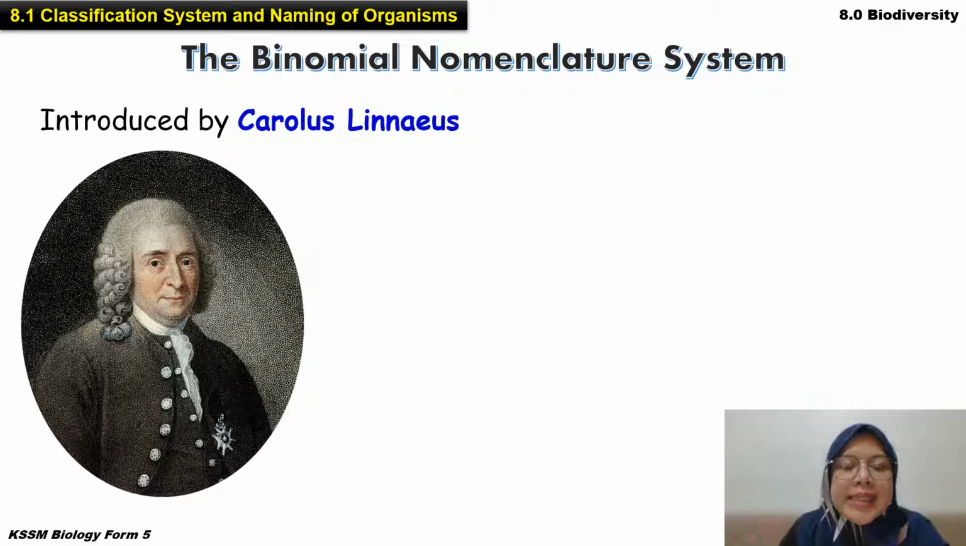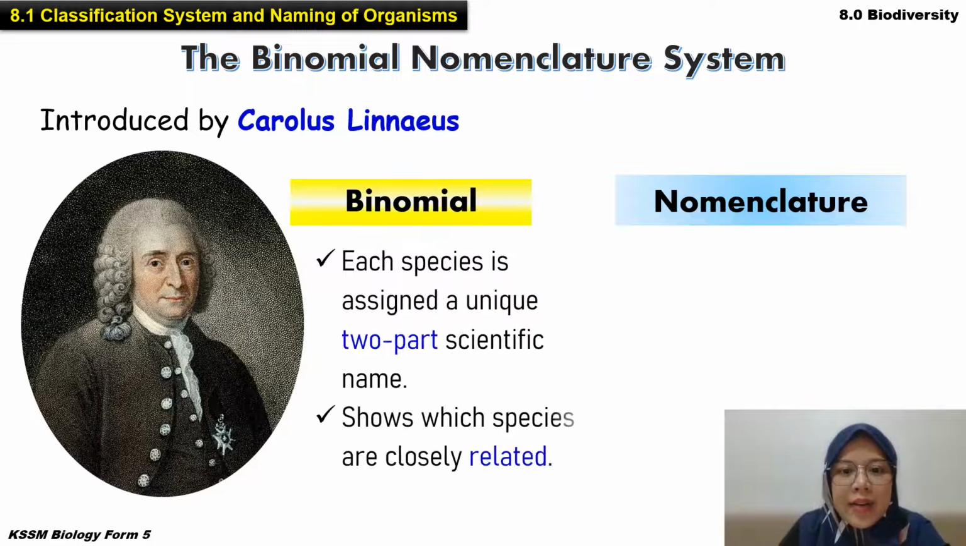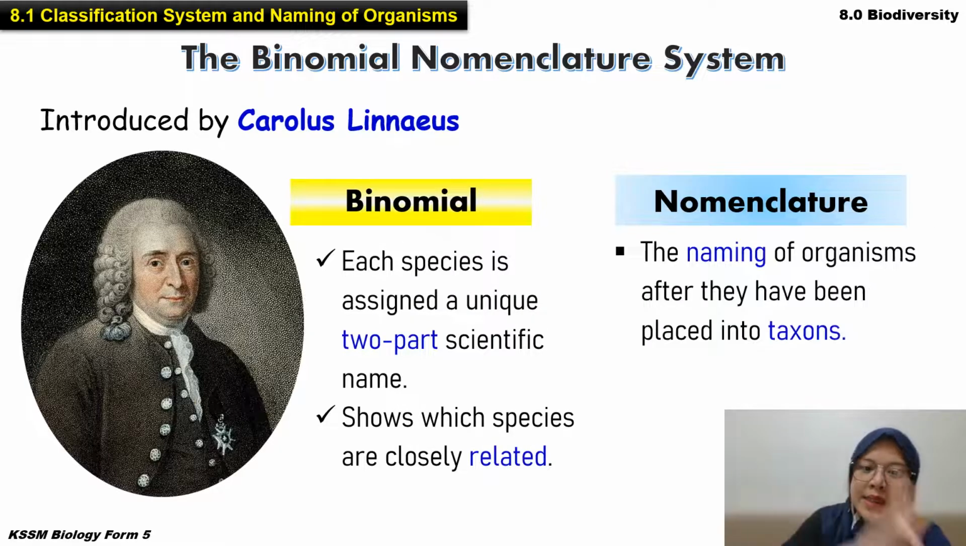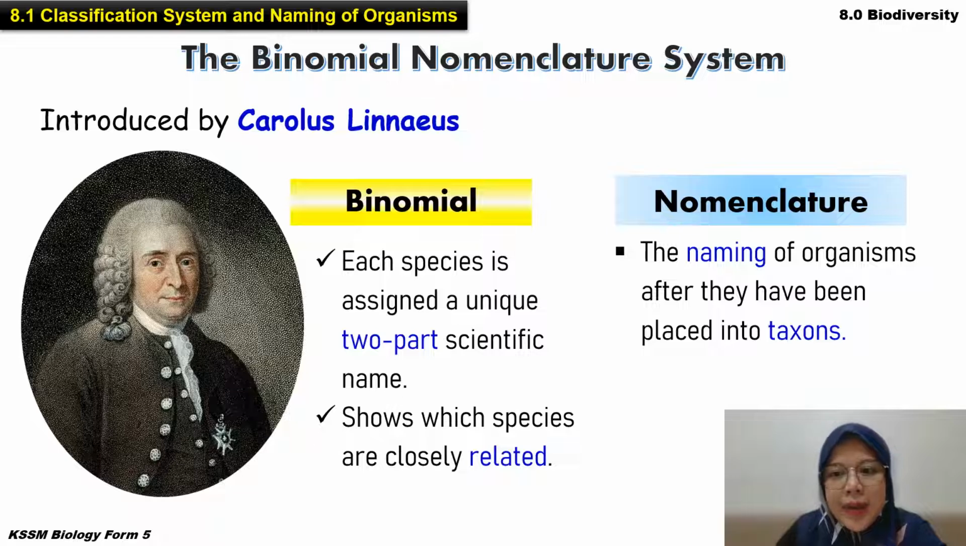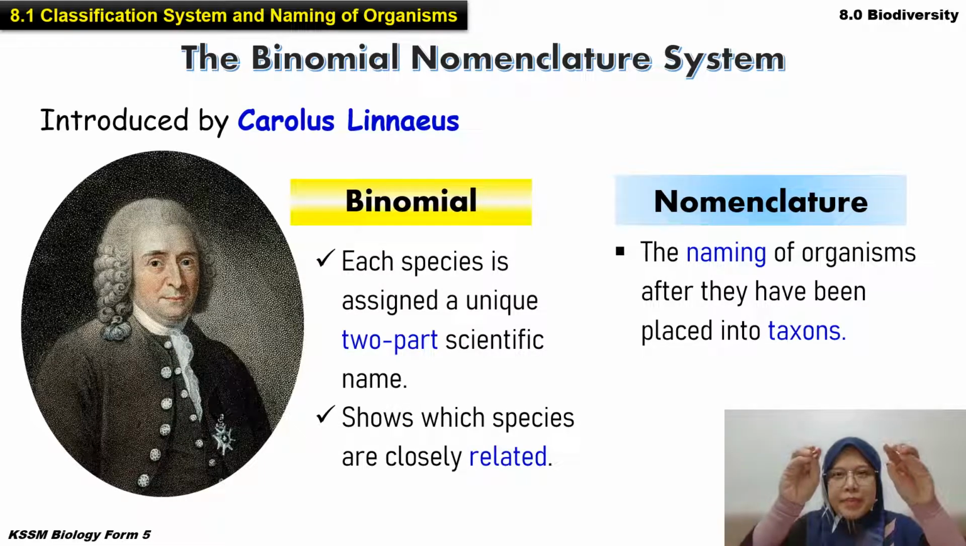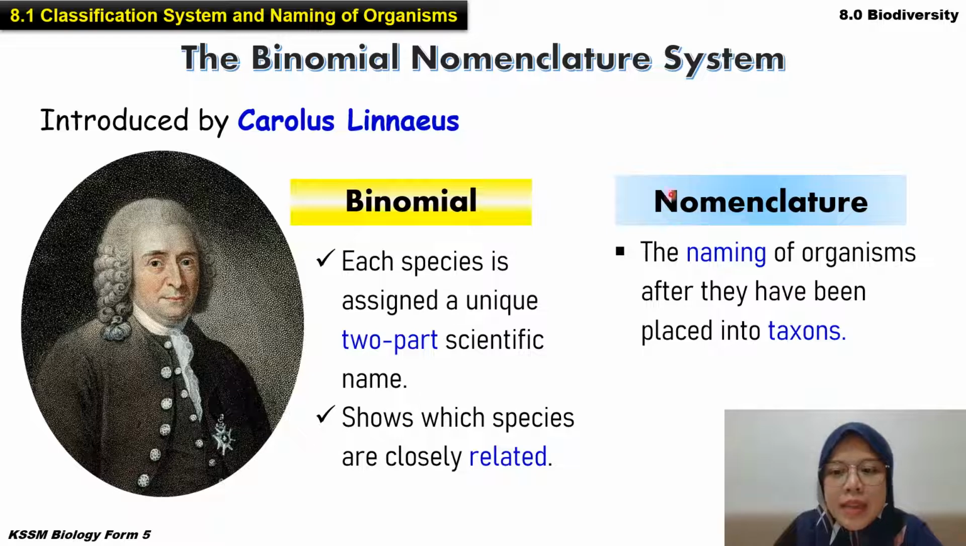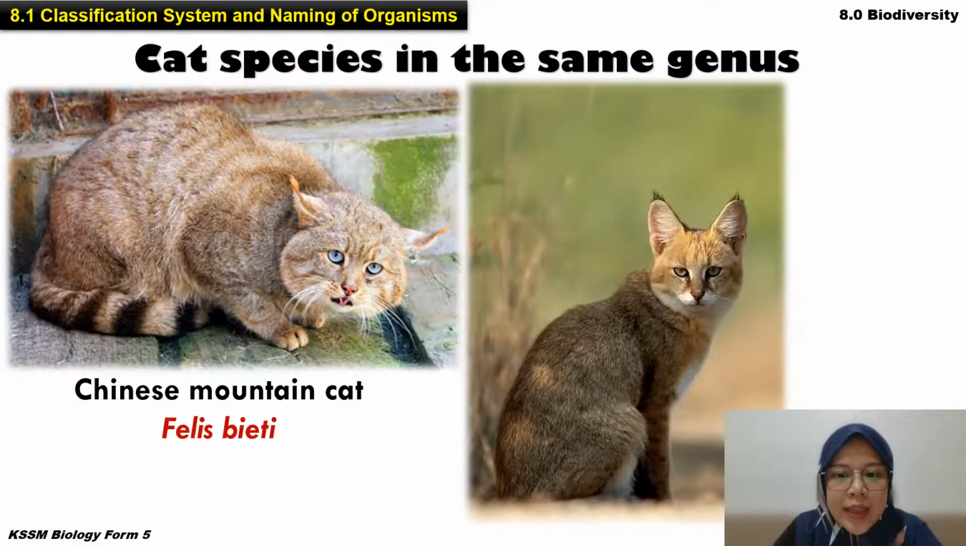Okay, so this system was introduced by Carolus Linnaeus. Okay, and then dia ada 2 parts lah, genus and species. Alright, the nomenclature is the naming of organism after they have been placed in the taxon. So ada taxon macam tree maps. Okay, so we make the name according to the taxon. So kita panggil sebagai nomenclature. Okay, so next kita cuba sekarang tengok.